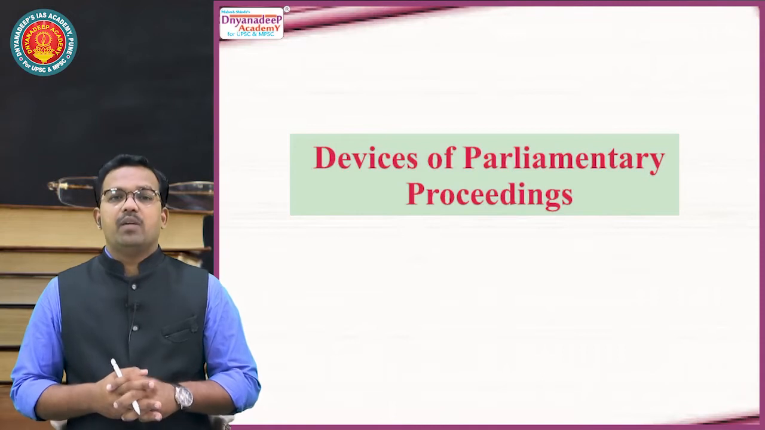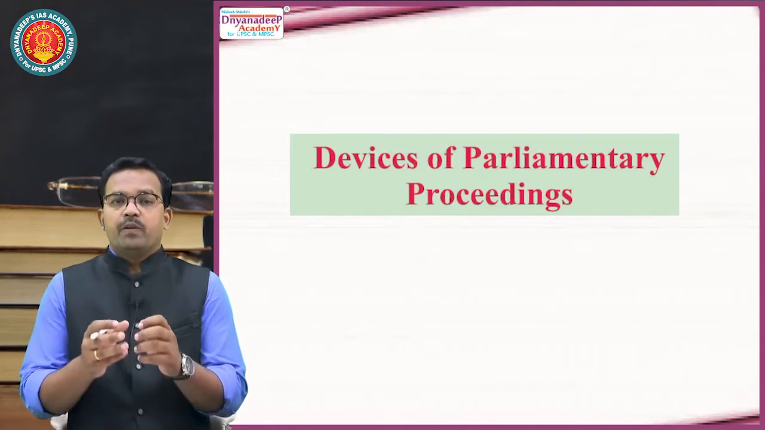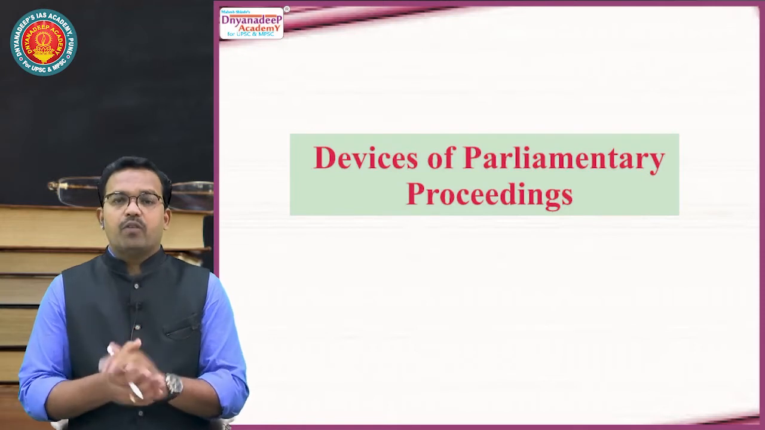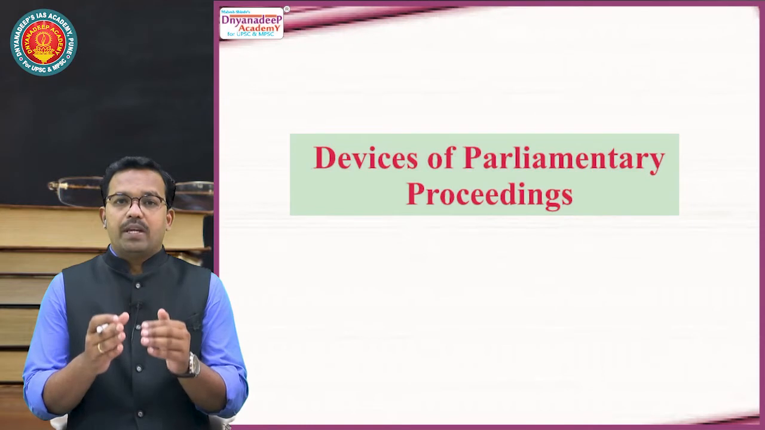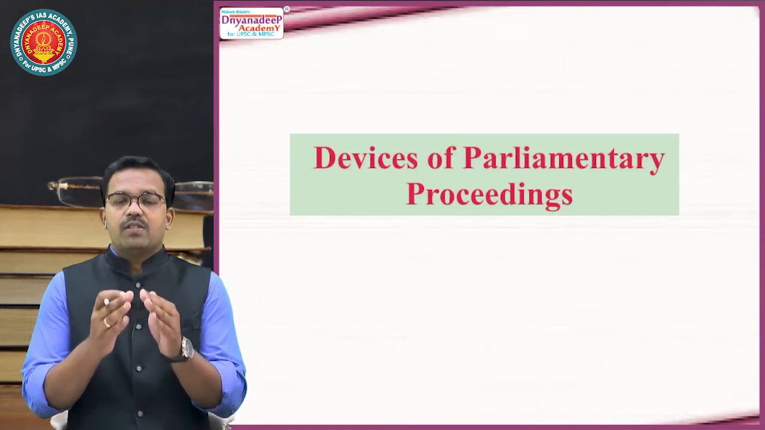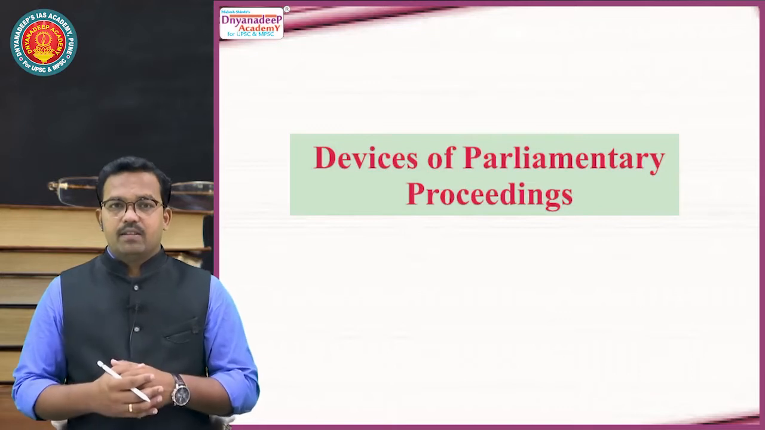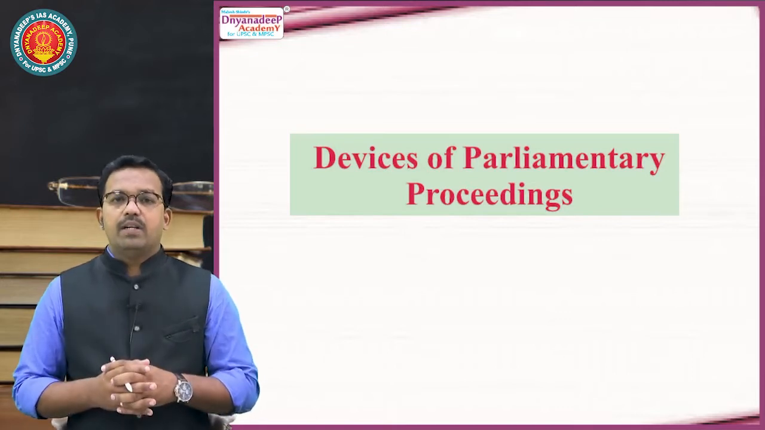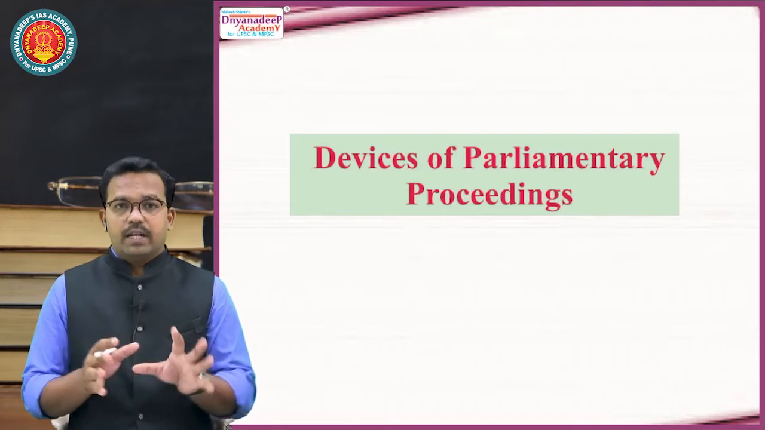Devices of parliamentary proceeding. Now one important thing which I want to make very clear. What is Parliament? Now we have one very simple definition of Parliament. Parliament is the law-making organ at the central level in India. First thing. Then second, what is it called? Parliament is called the legislative organ, that is, the law-making organ, right?